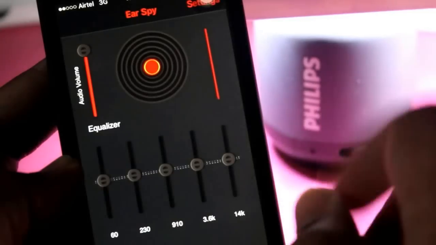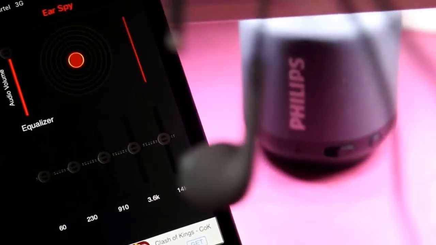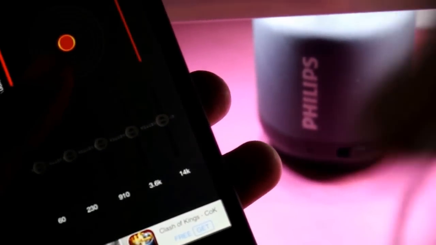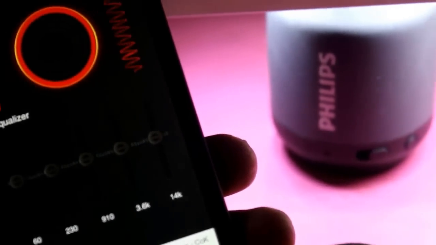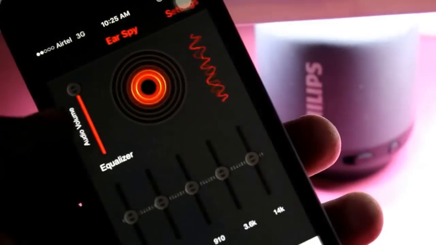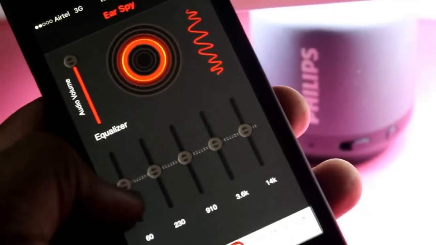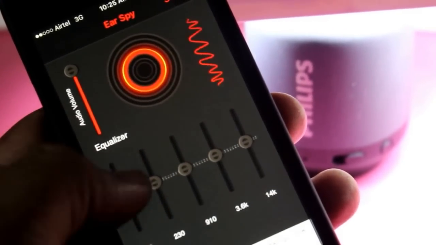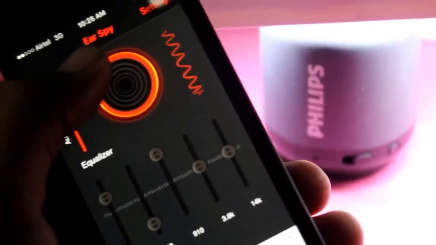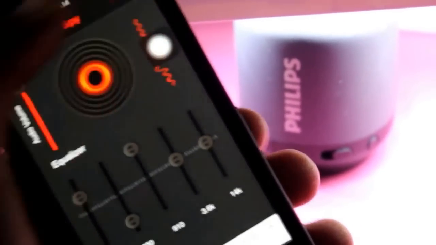The second application which we would tell is known as Ear Spy. You want to have a headphone for that. Let's plug in the headphone. The main concept of this application is that by this microphone you would be able to hear anyone outside. You should have ear-tight headphones, and you can check the equalizer, increase the volume and all, and you can hear what everyone is saying outside.